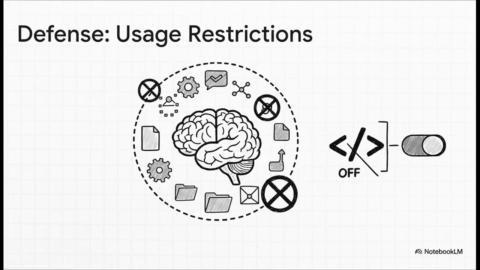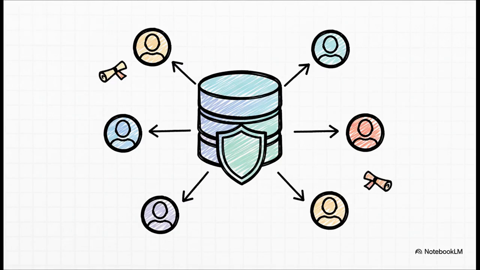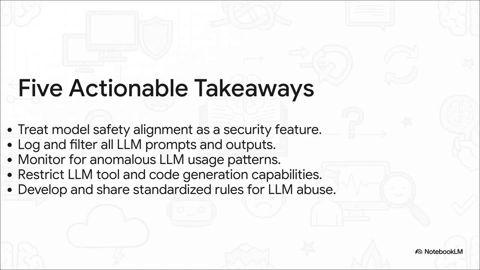The paper also recommends policy-based controls. These include restricting the LLM's access to only the on-device tools needed for its function, and giving administrators the option to disable code generation for users who do not require it. The paper also advocates for a community-driven defense. This would involve creating a standard format for describing LLM abuse patterns and crowdsourcing detection rules, similar to the Snort intrusion detection system. To summarize, what are the key defensive actions?